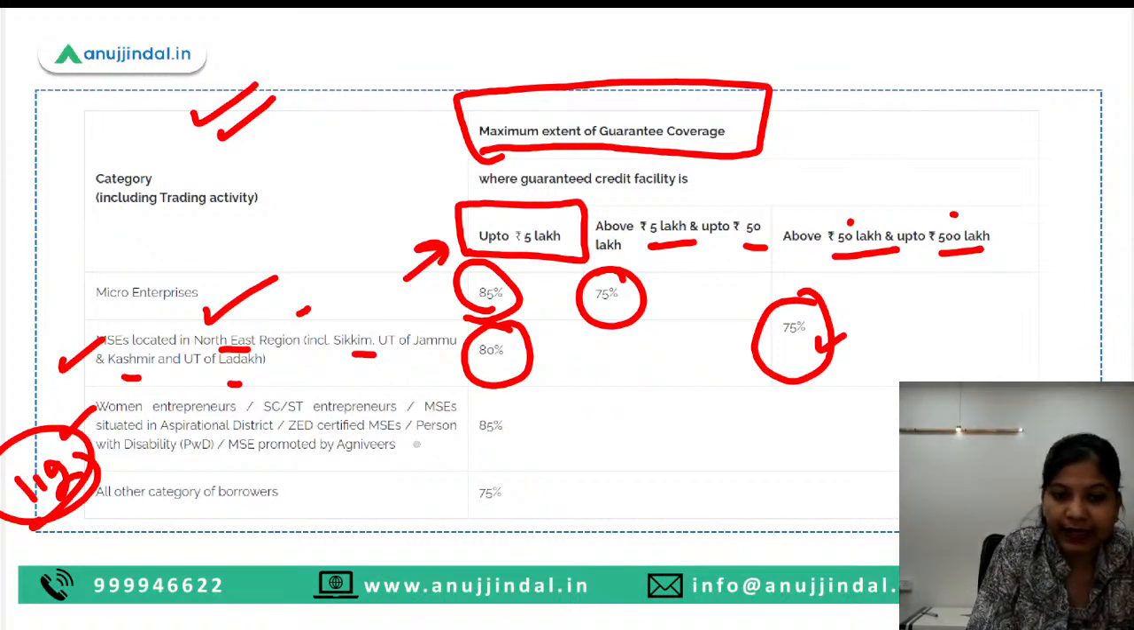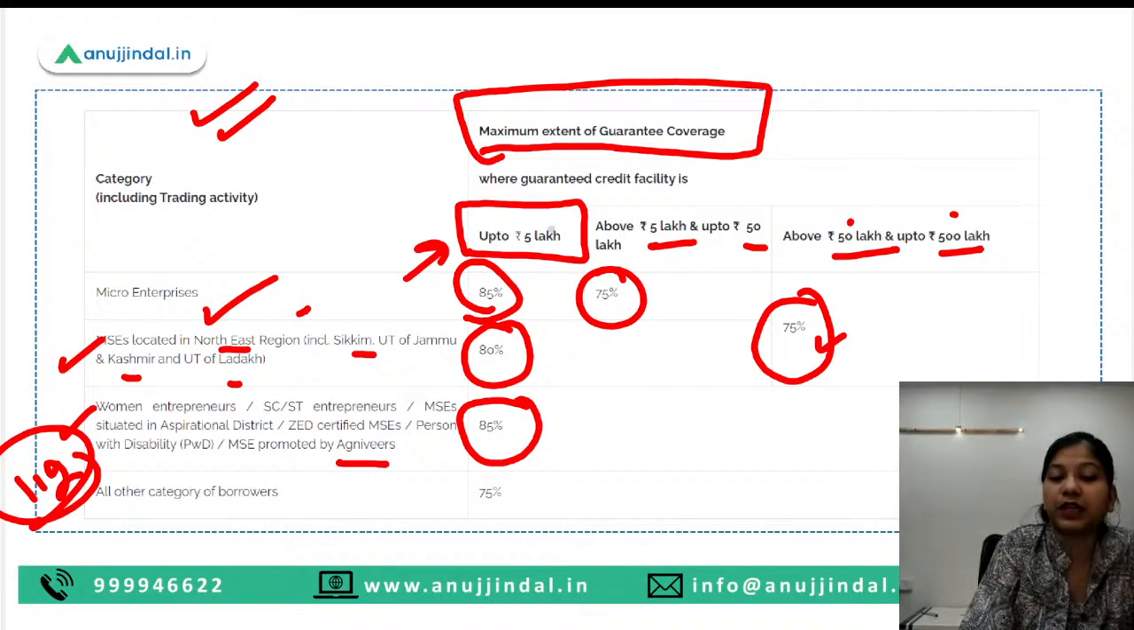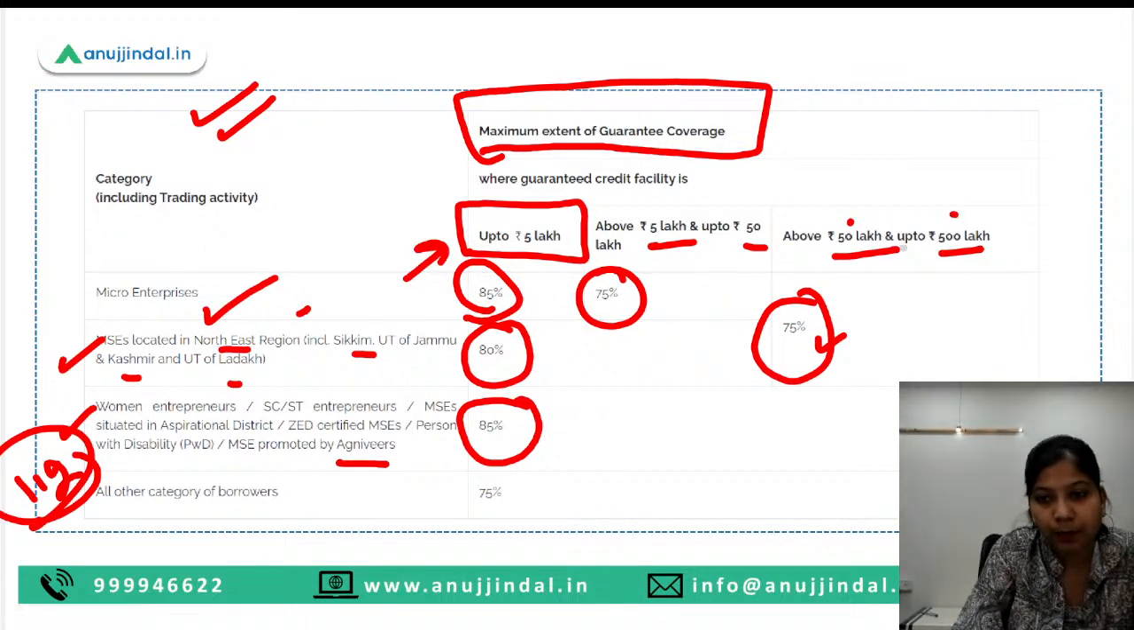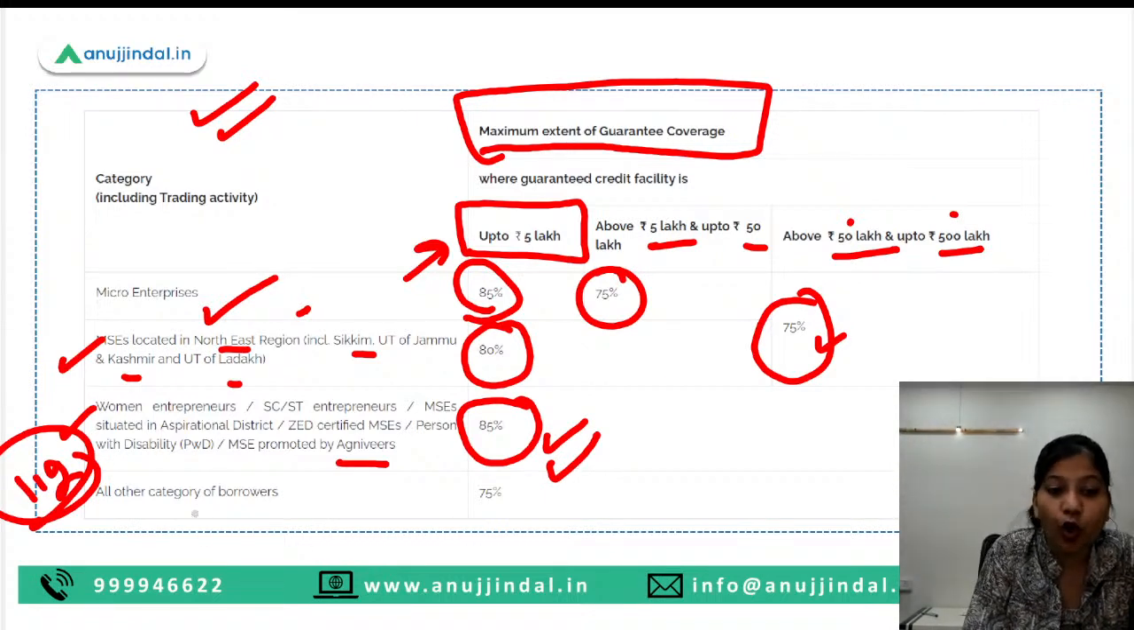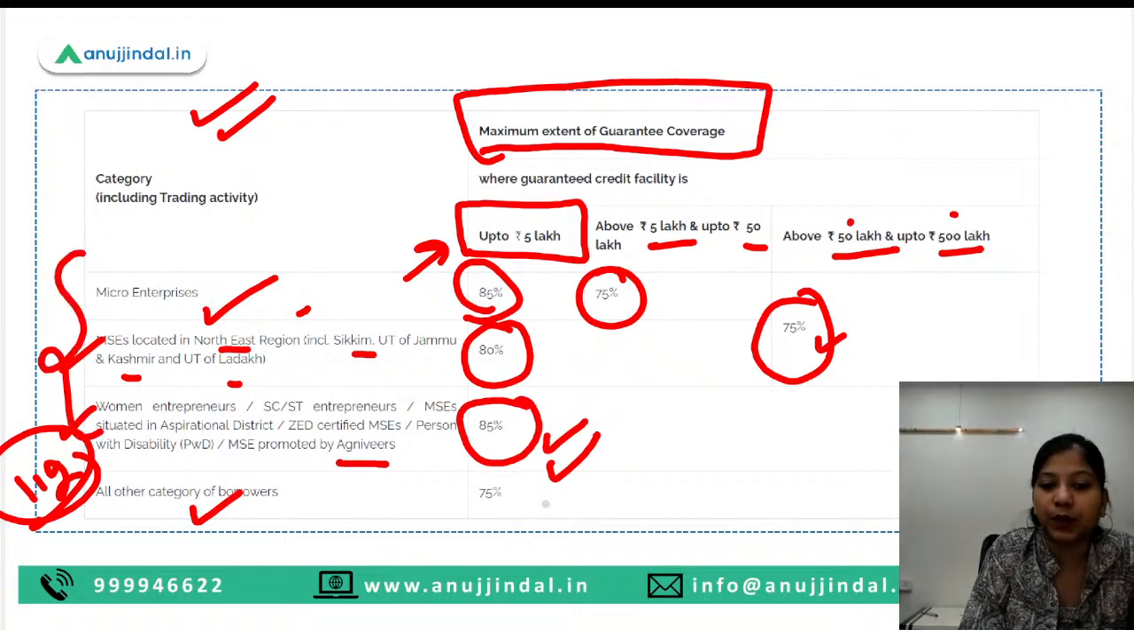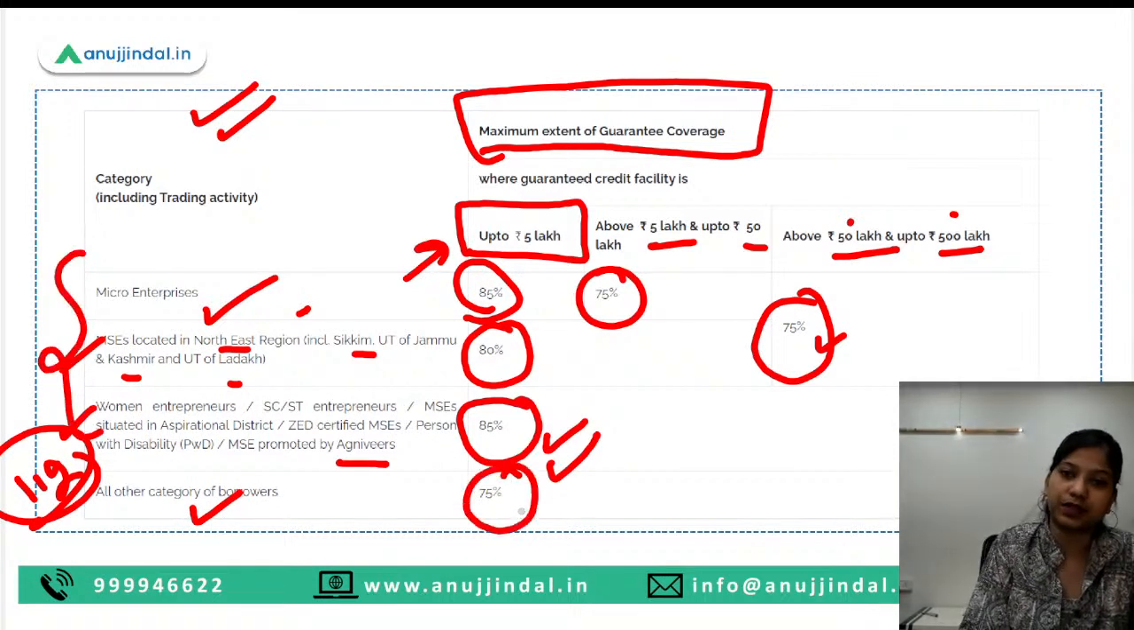ZEZ certified MSCs, persons with disability, MSCs promoted by the Agniveers. For them, an 85% guarantee will be given by the government for loans from 5 lakh up to 500 lakh. In all the amount categories, the percentage of guarantee given by the government is 85%. Then for all categories of borrowers other than these, the percentage of coverage is 75%. I hope that this much is clear to you.